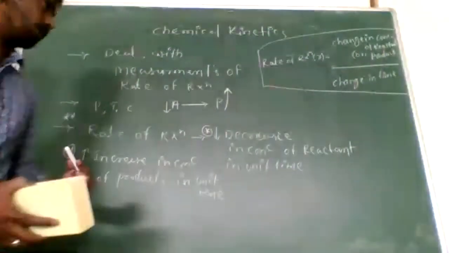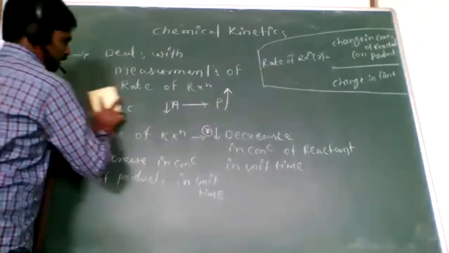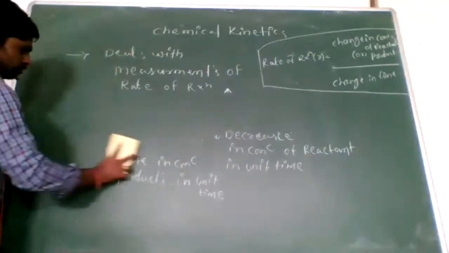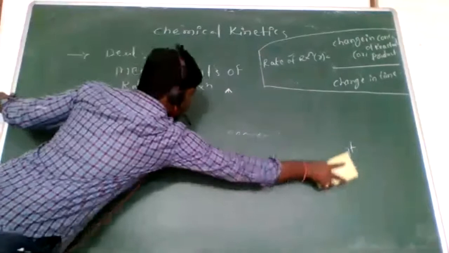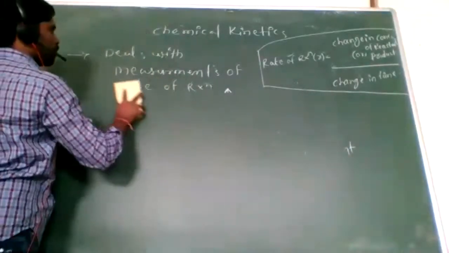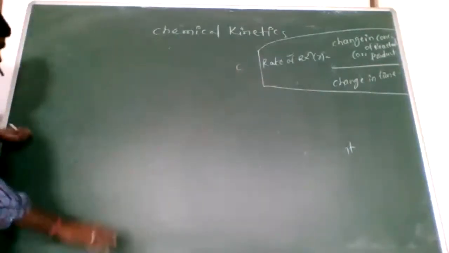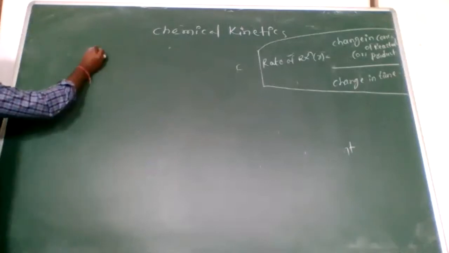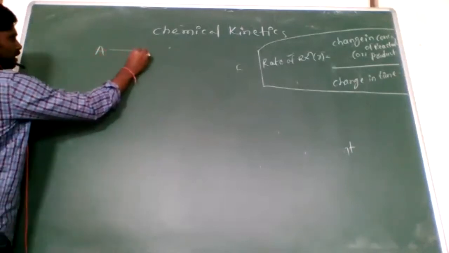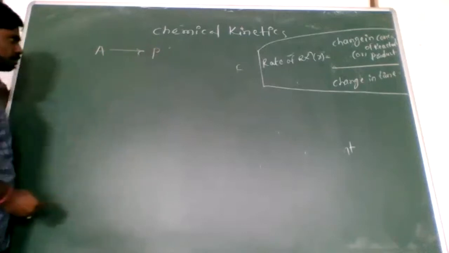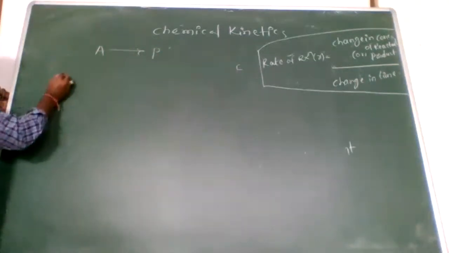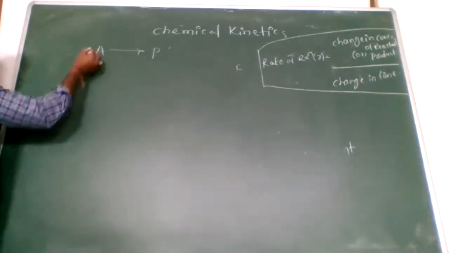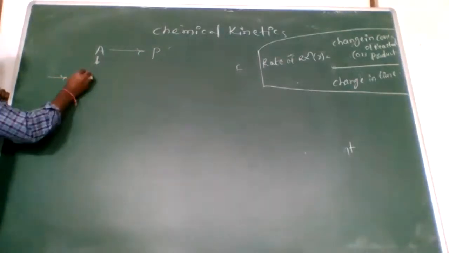Next one. Now look here. I will explain the rate of reaction by taking one reaction. For example, this is A. A is converted to product. A is the reactant.